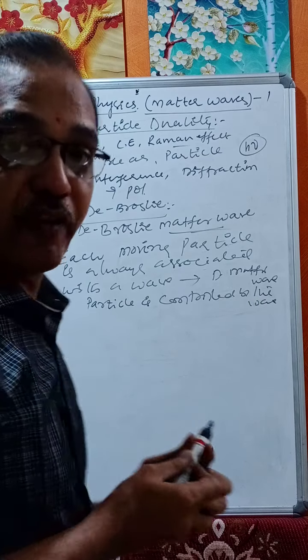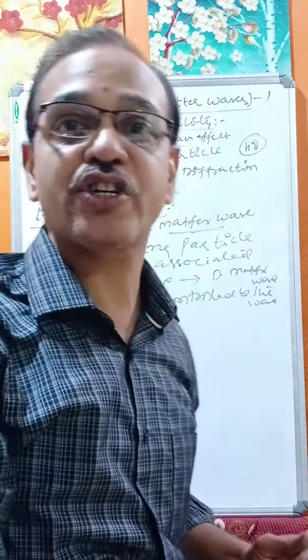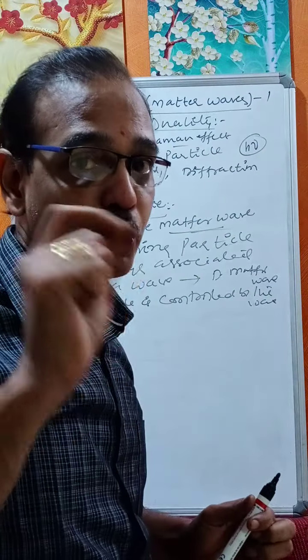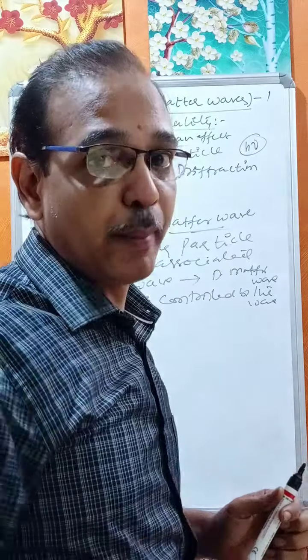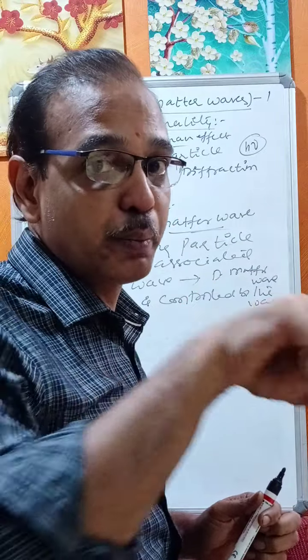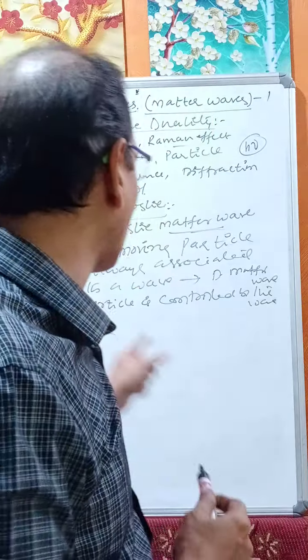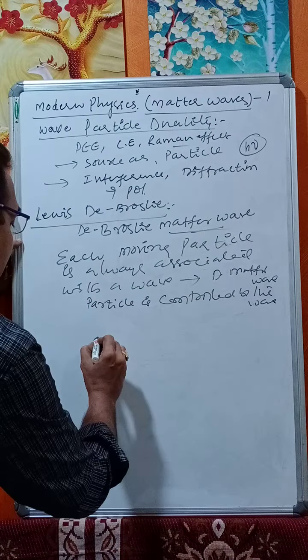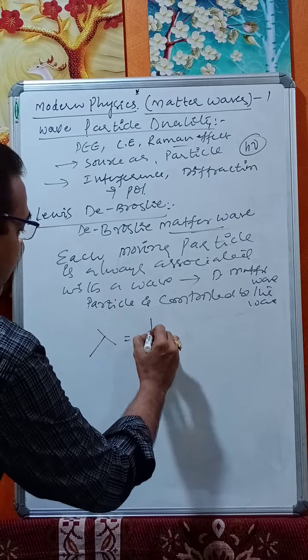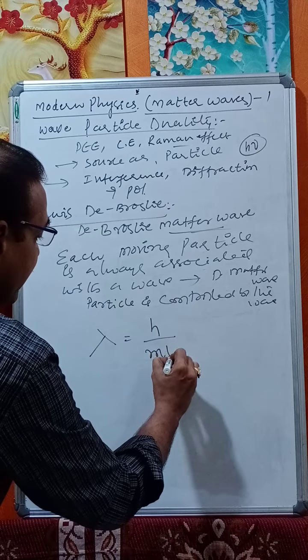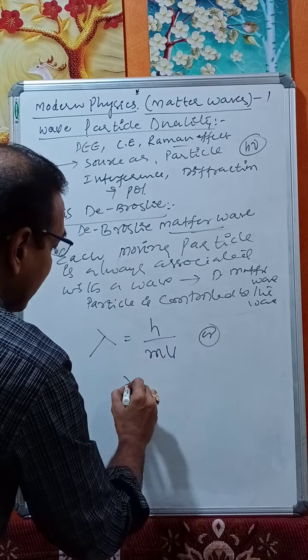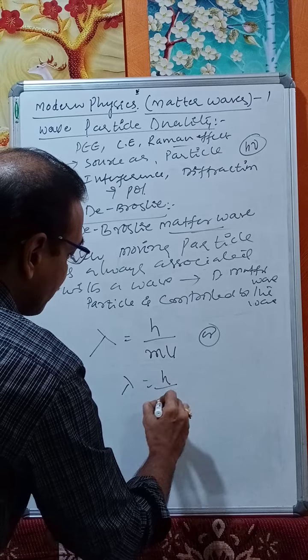Each moving particle, the particle should be in motion. Most importantly, for the matter wave, the particle should be in motion. Each moving particle is associated with a wave called the de Broglie matter wave, and the wavelength of such a wave is lambda equals h by mv, or lambda equals h by p.